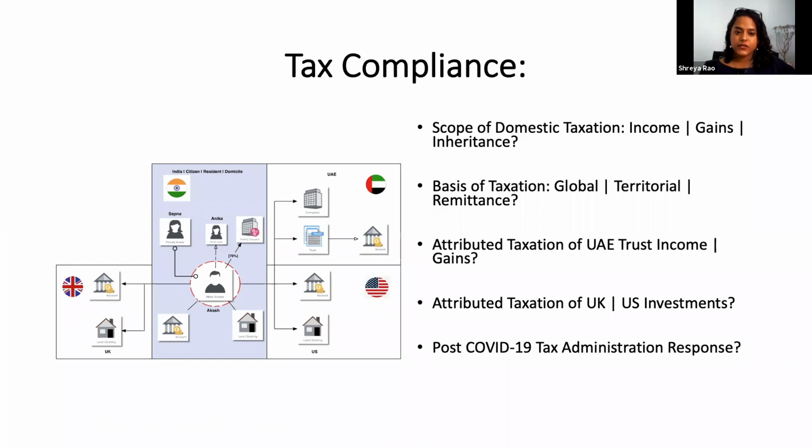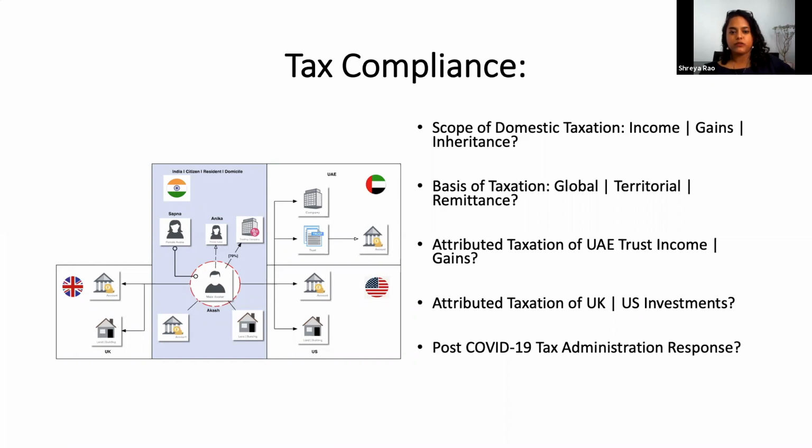The basis of taxation for Indian source income can trigger on a number of situations. Remittance could be one of the situations in which it triggers, but it could also be if the income accrues or arises in India or is deemed to accrue or arise in India based on certain factors. For example, for capital gains, if an asset is situated in India, then it would typically be considered to be sourced in India, irrespective of the location of the asset holder. And so you would need to look at the source rules applicable for individual assets or individual sources of income.